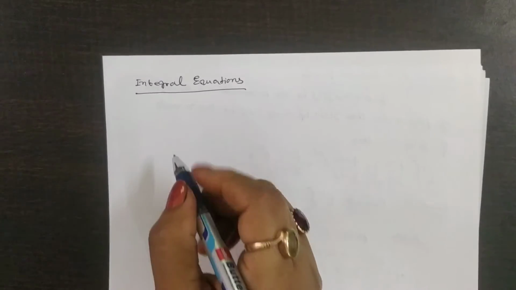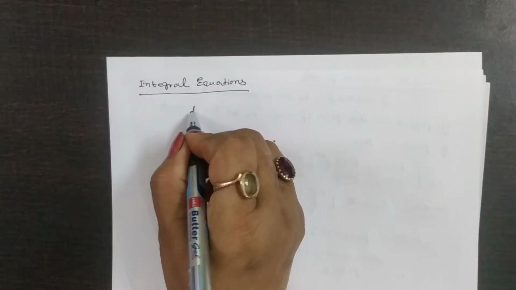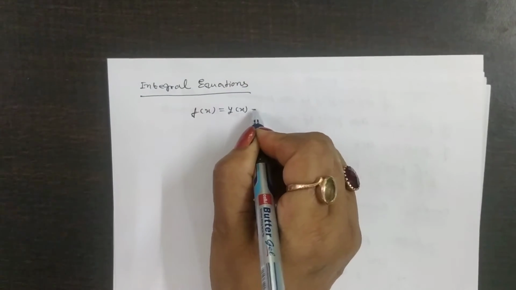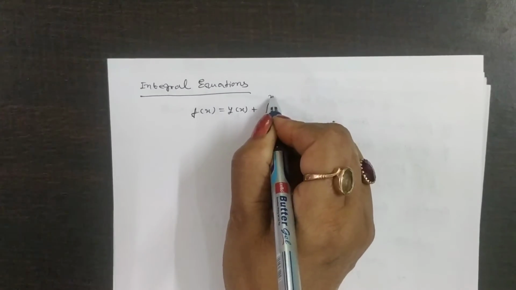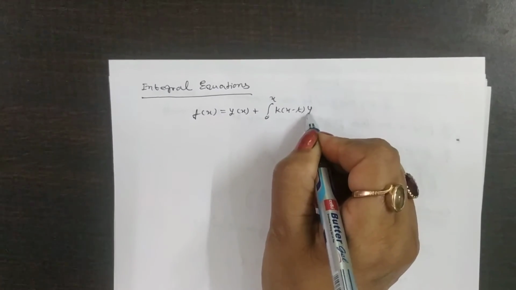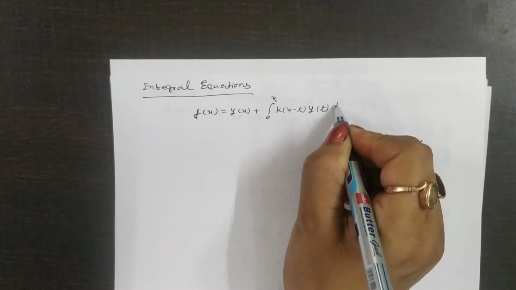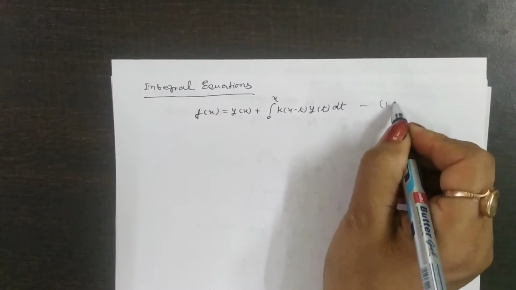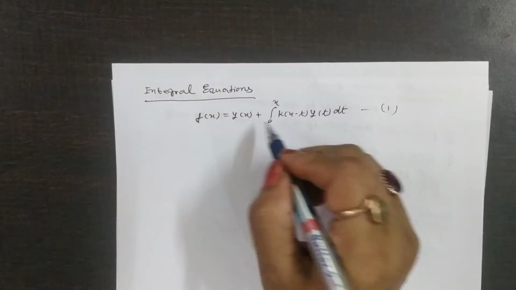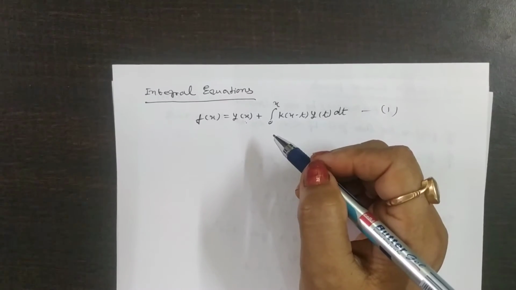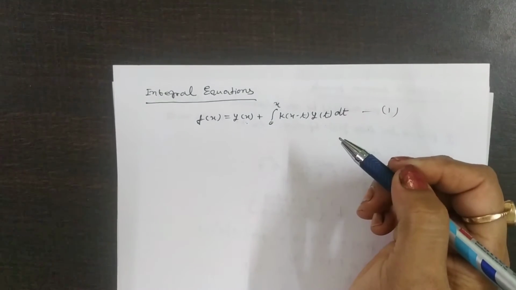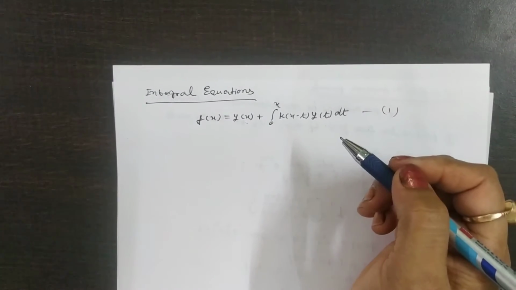An equation of the form f(x) = y(x) + integral from 0 to x of k(x - t) y(t) dt, let us suppose this is equation number 1, in which the unknown function y(x) appears under or outside the integral, is called an integral equation.